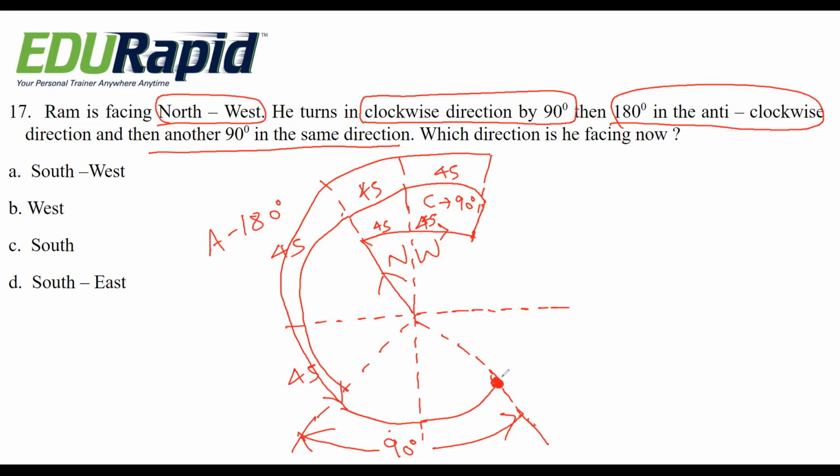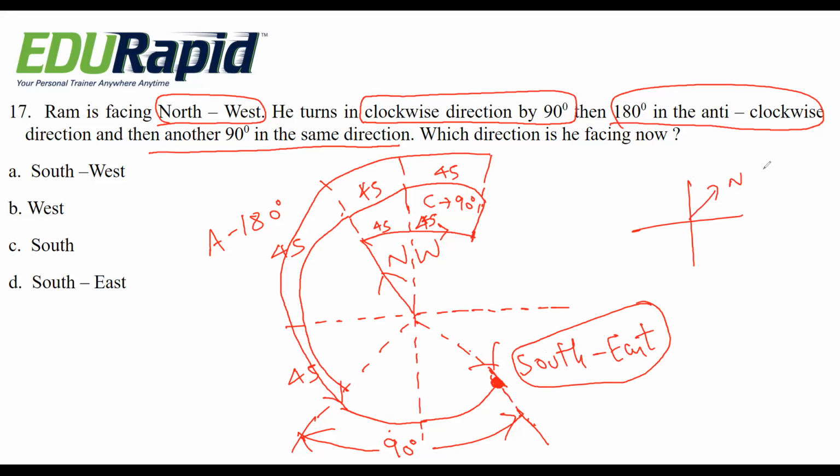This one is southeast. As I told earlier, this is northeast, this is northwest, this is southwest, and this is southeast. So this direction is northeast. It is option D. Southeast is the right answer.